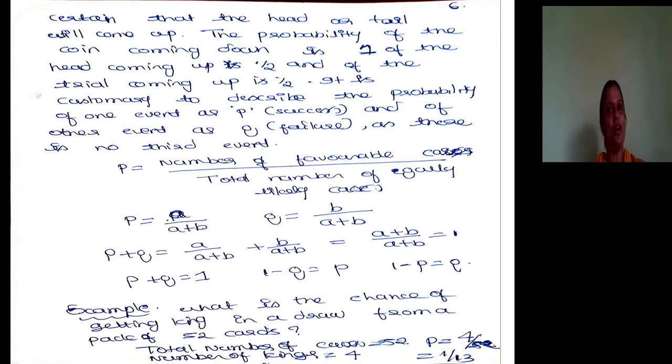in a pack of 52 cards. The chance of getting a queen is the same. How many queens will be there in 52 cards? 4. We are going to discuss the cards in detail later. So 4 by 52. Did you get my point?